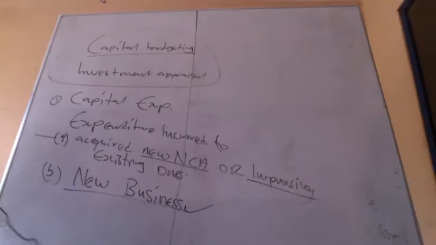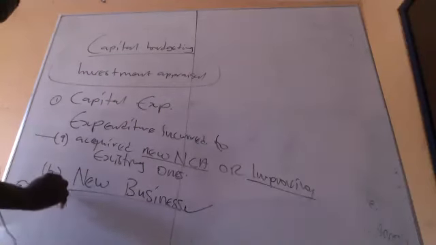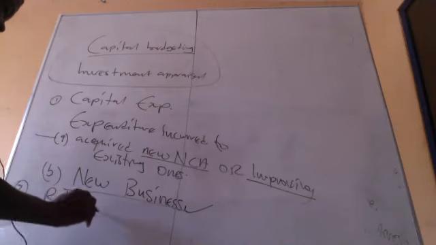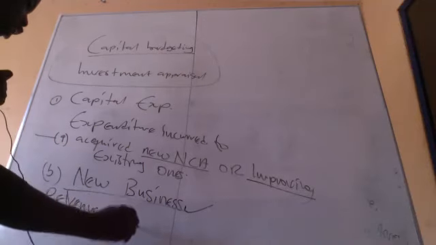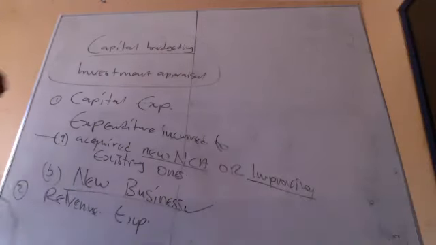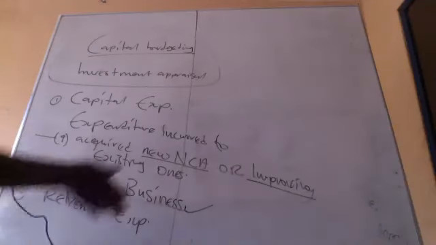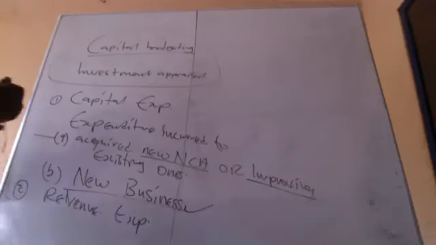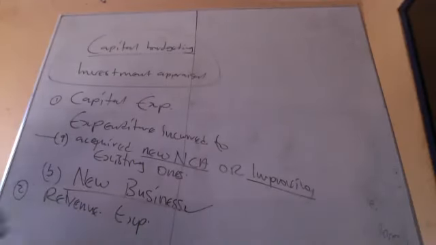Now, I'll go to the other one, the revenue expenditure. As the name suggests, revenue expenditure. One thing about capital expenditure is that its benefit lasts for more than a year. If you buy non-current assets, they last for more than a year.